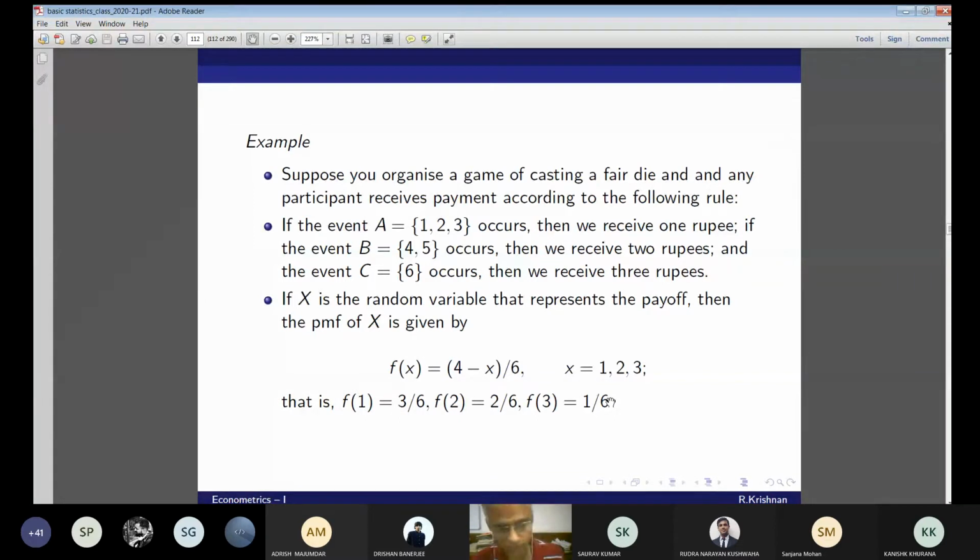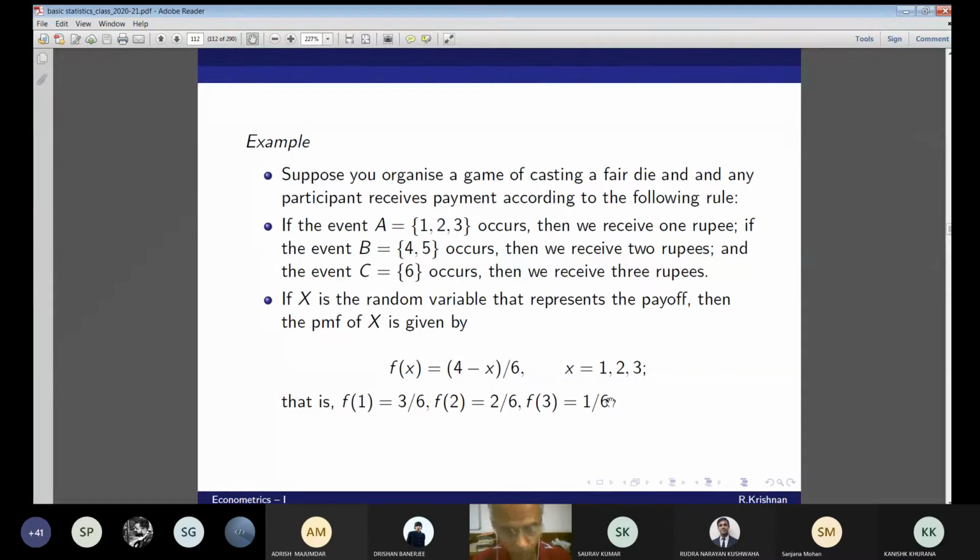So this is what is called the mathematical expectation of the payment. Now, next question. Remember, the idea is to make money. So suppose you charge 2 rupees from everyone who comes and plays the game. Remember, on an average, you would have to pay 5 by 3 of your rupee to each and every participant.